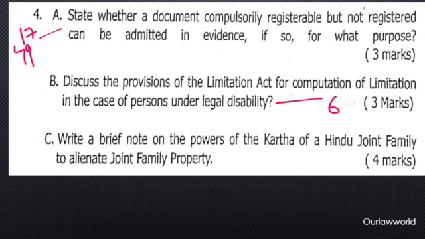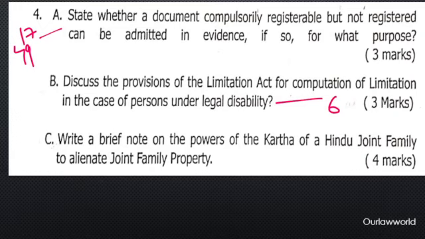And they asked if those documents are not registered, can they be admitted in evidence? This speaks particularly about section 49, the effect of non-registration of documents that need to be registered. In general, we cannot admit those documents in evidence if they are compulsorily registrable and not registered. But there is an exception under section 49: if those documents are used in a suit for specific performance, or for any collateral purpose or transaction, then you can still use them and they are admitted in evidence. So that is section 49.